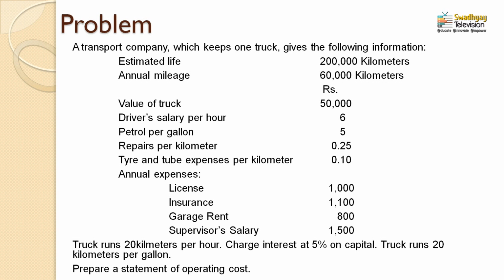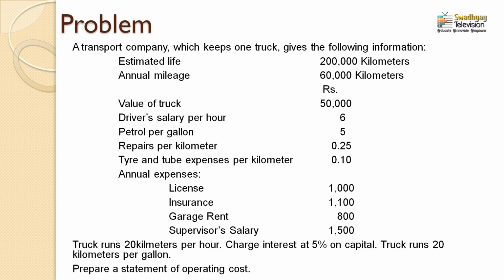Repairs is given per kilometer. Now, repairs can be calculated in two ways. Either it is calculated on the basis of fixed charges, or sometimes it is calculated as variable charges. Here it is calculated as variable charges because it is clearly mentioned as repairs per kilometer, and that is why the repair charges would be calculated as variable charges. The next is tire and tube expenses per kilometer, which is also a variable expense because tire and tubes are also given per kilometer. So, these first 4 expenses are calculated as variable expenses.